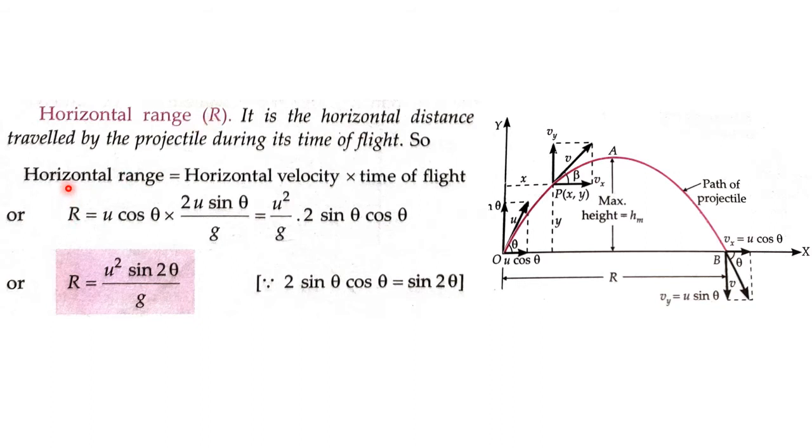So horizontal range, we'll denote it as R. Write down horizontal range as R. What is the horizontal velocity? u cos theta. Write down u cos theta. What is the time of flight? We have derived the time of flight, twice of u sin theta by g. Fine.